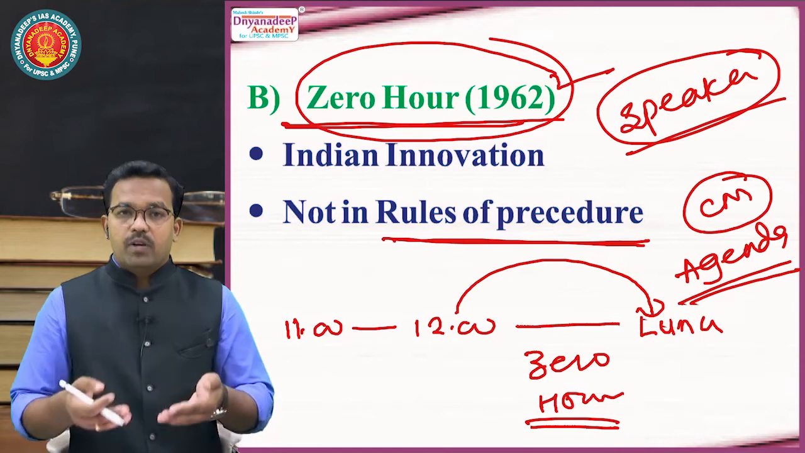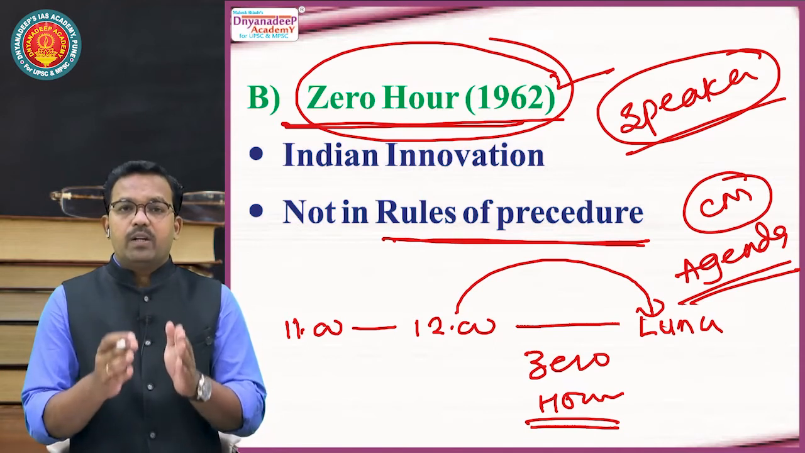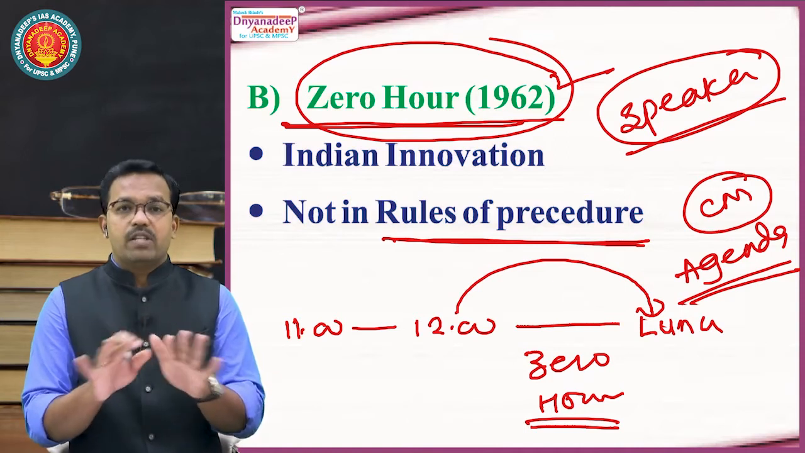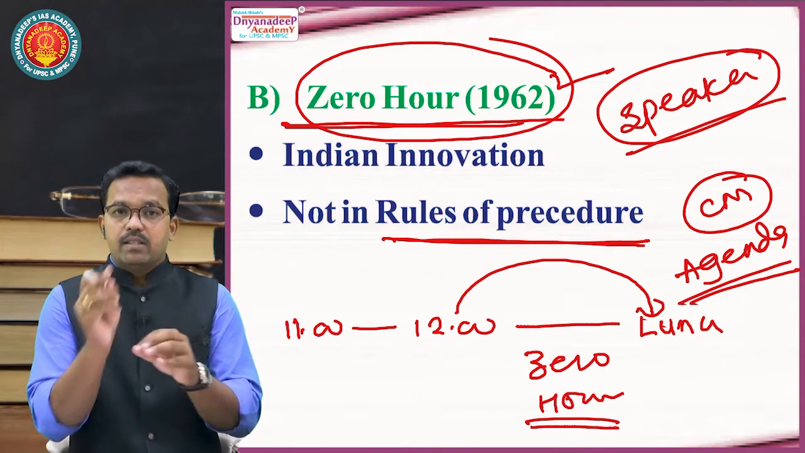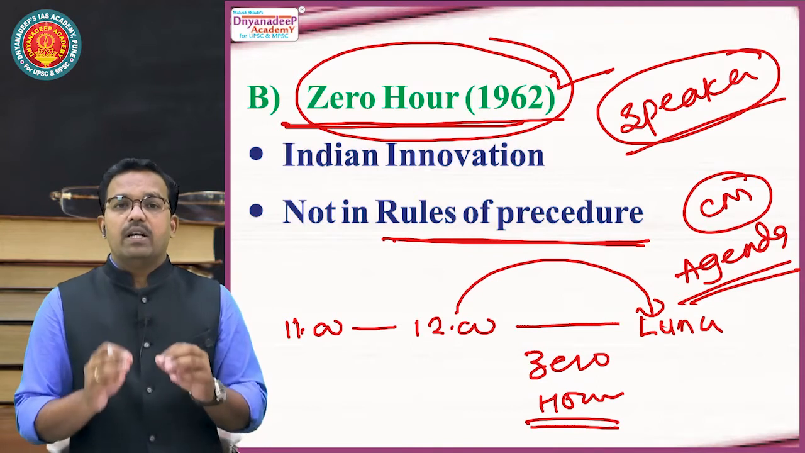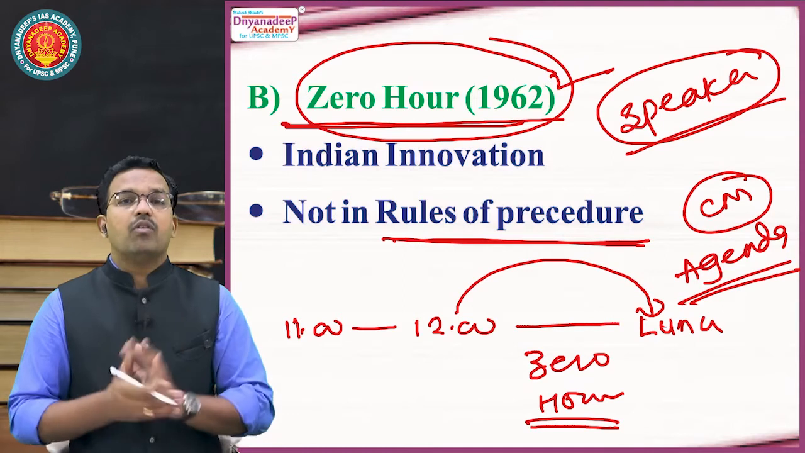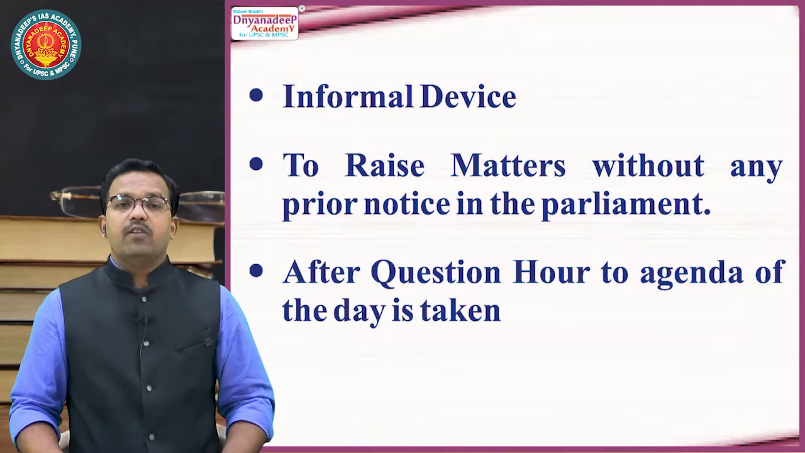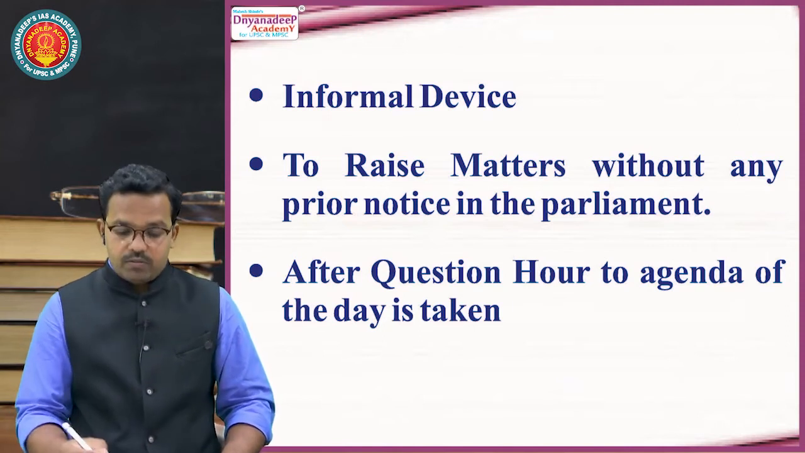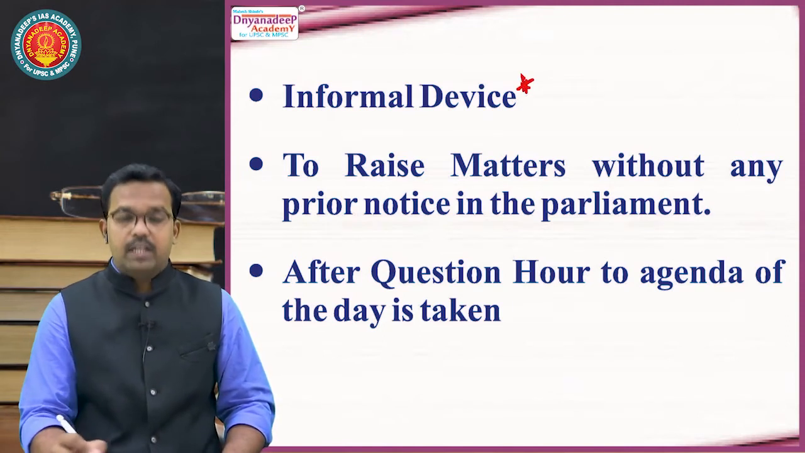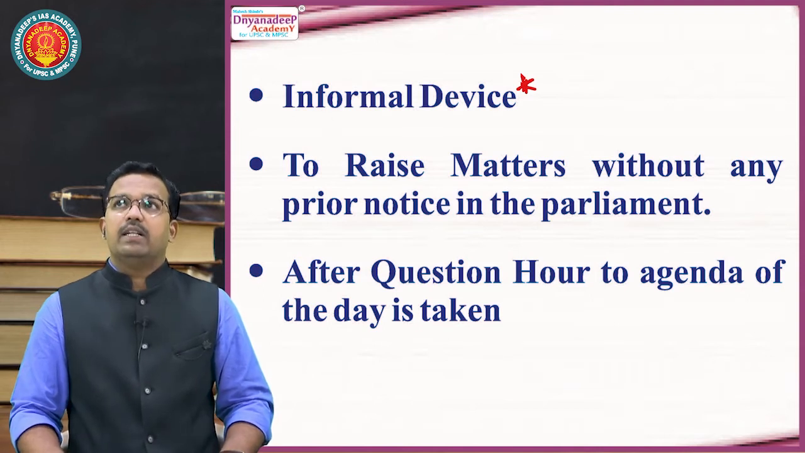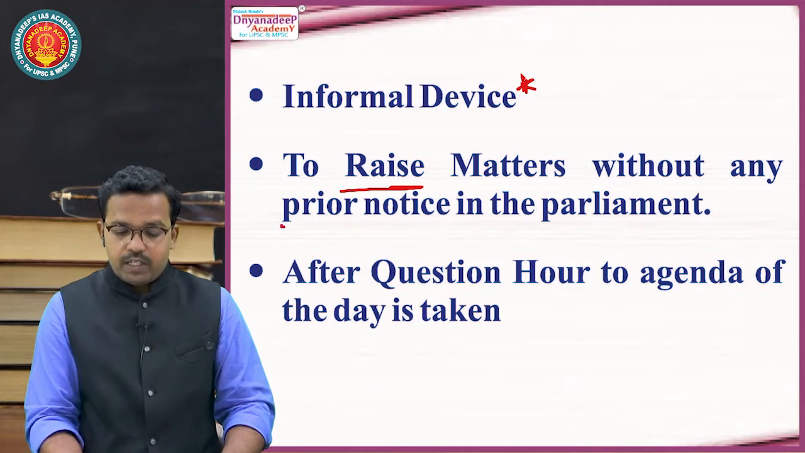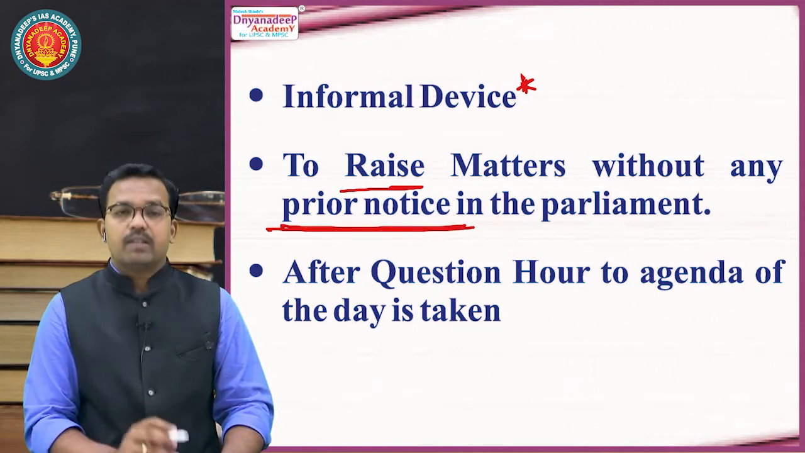Why zero hour? Because in this zero hour, no subject, no program, no bill, no draft, no issue of the agenda is taken. Nothing from the agenda is taken. Zero from the agenda is taken. That's why it is a zero hour which starts at 12 o'clock and continues till the lunch time. It is an informal device of parliamentary control. This word is important because you could definitely get a question on these kinds of words. It's an informal device. Its main purpose is to raise matters without any prior notice in the parliament.